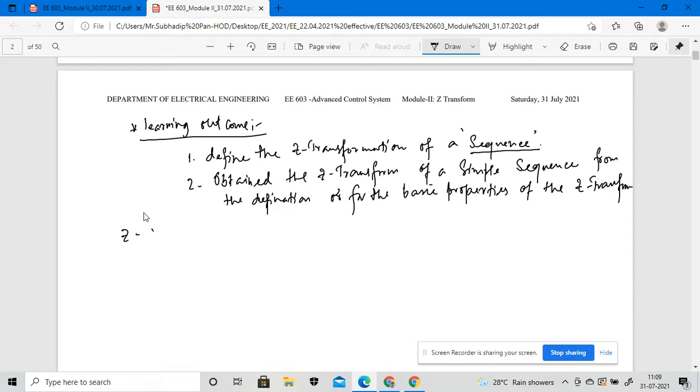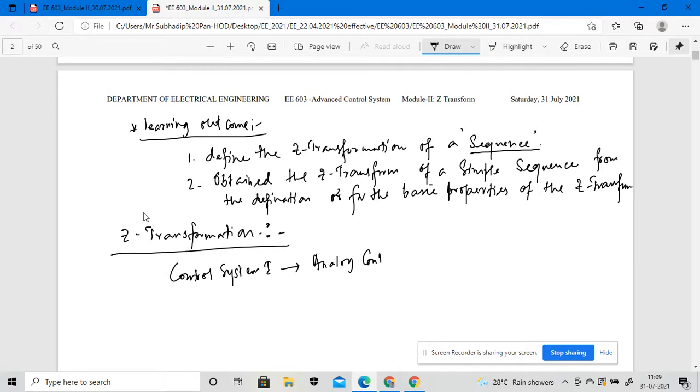Now we have to discuss the Z transformation. Before starting it, you have to have studied in control system one the analog control system, or we can say the continuous time system.